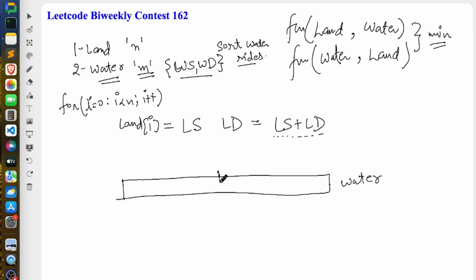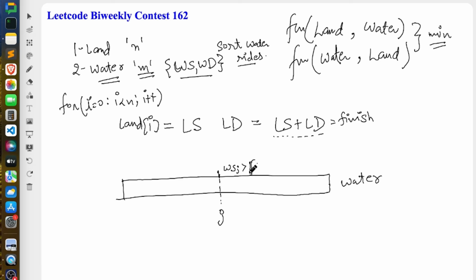Let's consider this is your j, where the start time of this water ride, ws of j, is greater than the finish of your land ride.